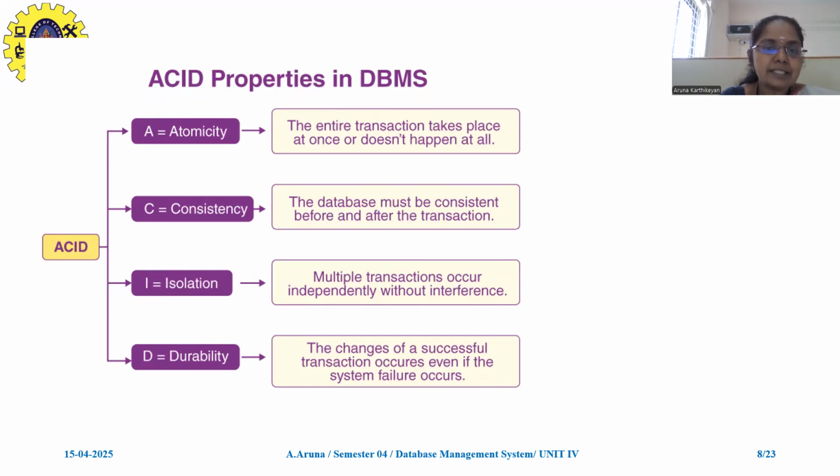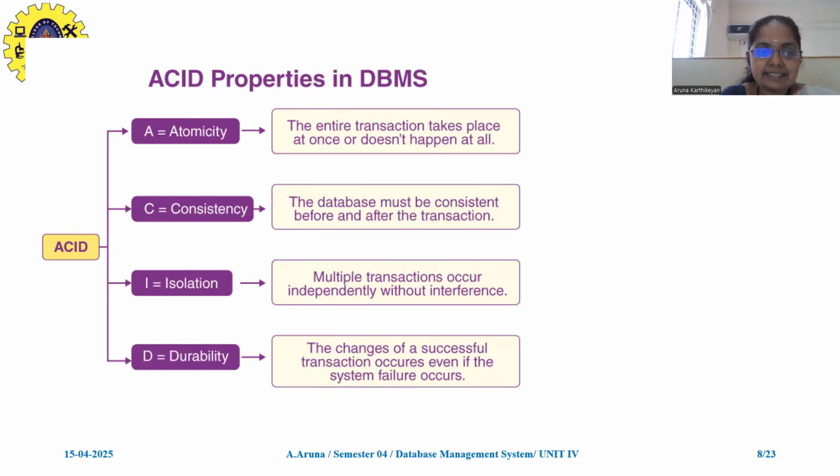Atomicity means your transaction must either take place completely or not take place at all. Why are we checking this? If you are transmitting 5,000 from one account to another account, that amount is debited. If you have a server failure in between, it will send a notification that it is a failure due to a server error, and your amount is credited back to your account. For that only we are checking the atomicity.